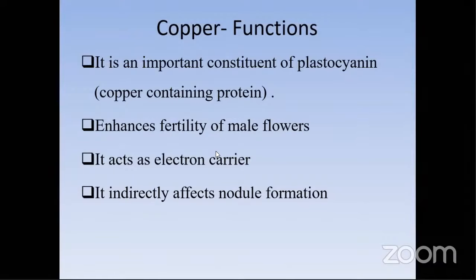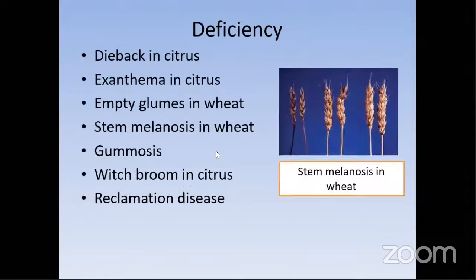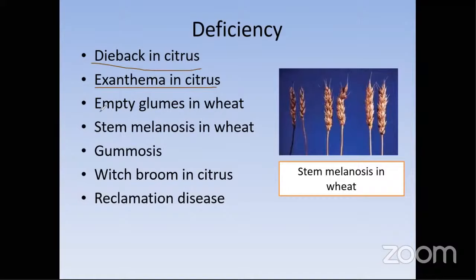So coming to the next, deficiency. So remember, students, coming to deficiency factors, there will be dieback in citrus, exanthema in citrus, empty glums in wheat, stem melanosis in wheat, gummosis, rich broom in citrus, and reclamation diseases. So these are the important words you should remember.